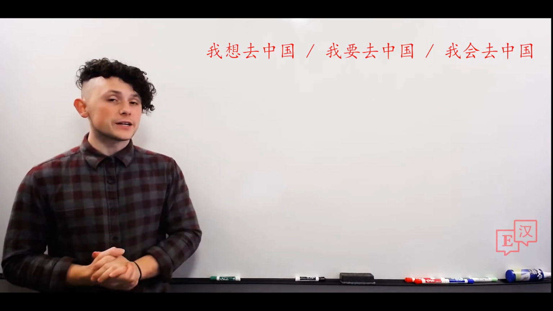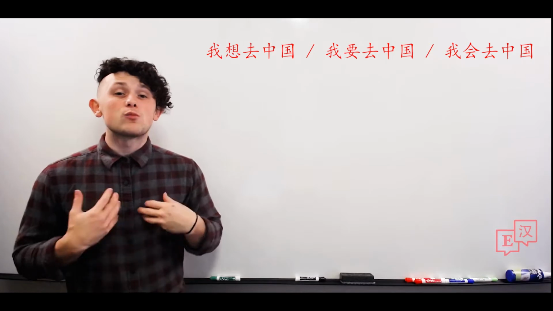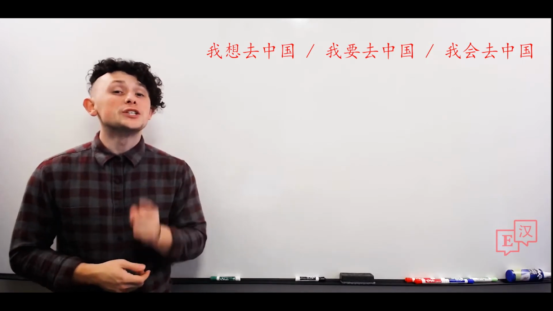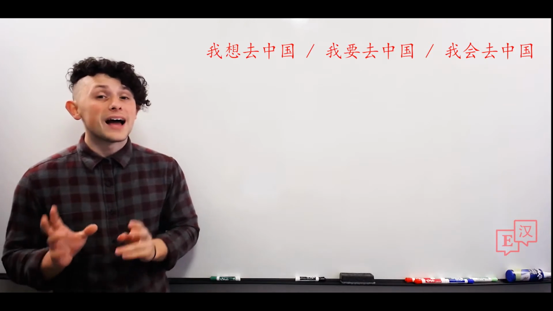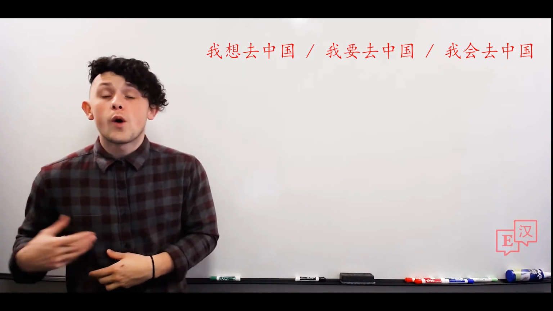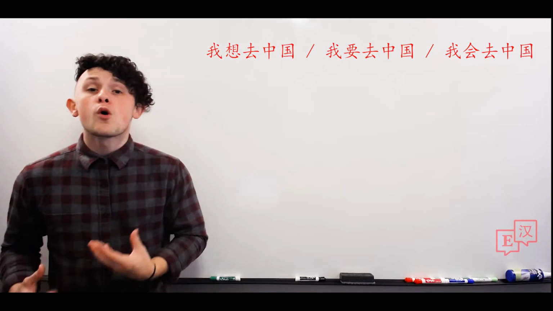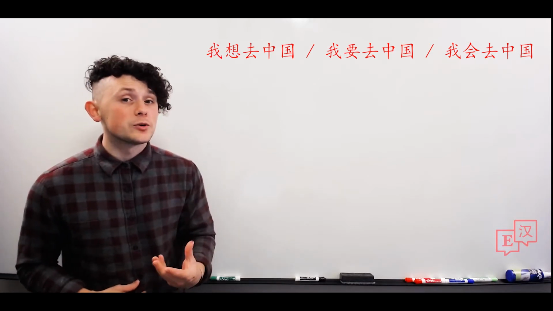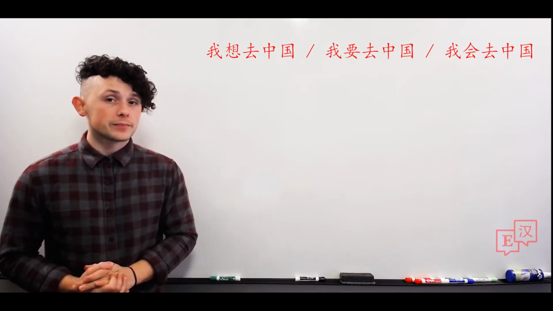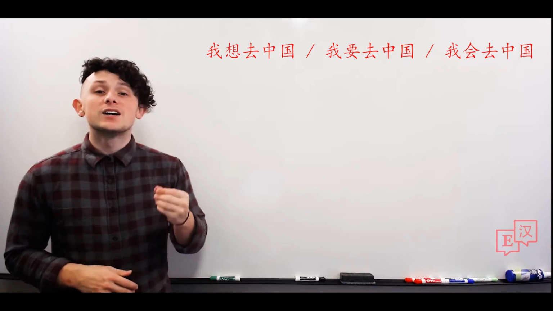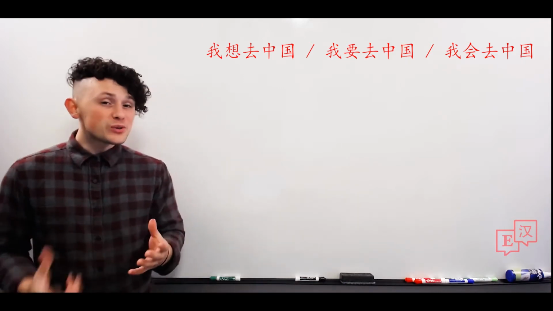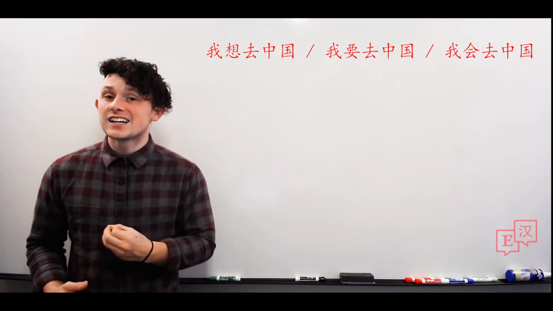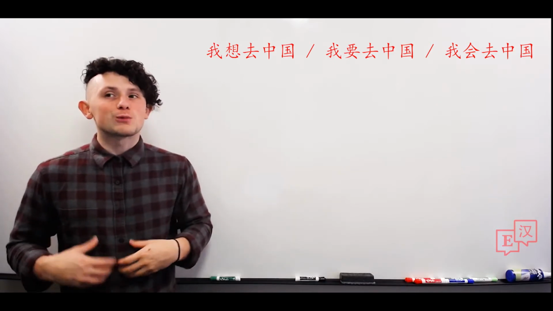So to make this really clear, whenever we want to say want or would like to, we should use 想. Because 要 has two meanings. Either want to with an intention, but more often must or should do something. And last, 会 means very simply will. So as you can see, 想 is a very useful character for want.